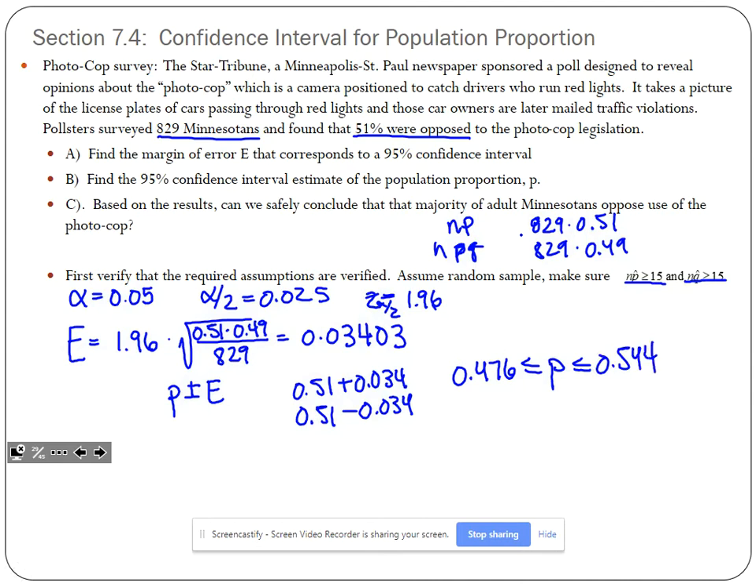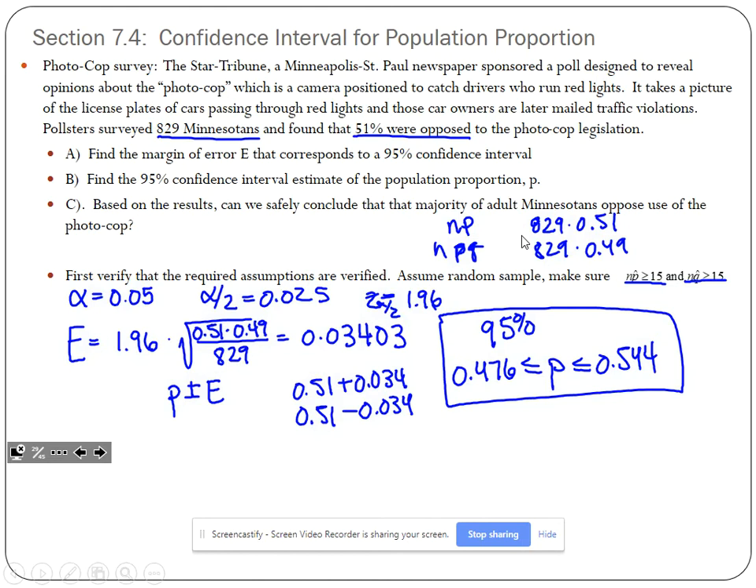0.544. So we are 95% confident that the true proportion of drivers who are against or opposed to photocop is between 0.476 and 0.544, or 47.6% of the population to 54.4% of the population.